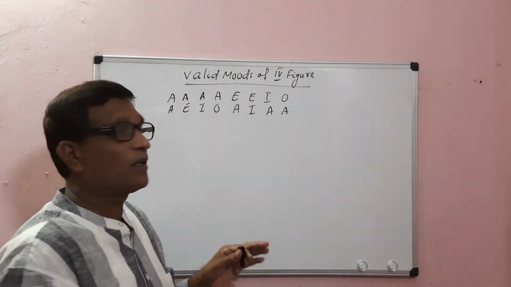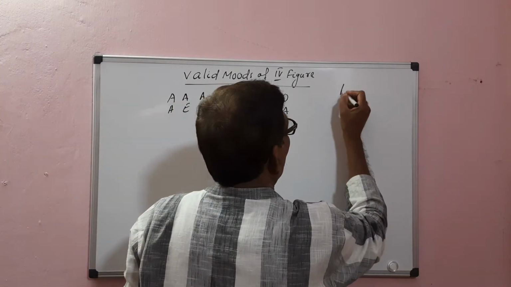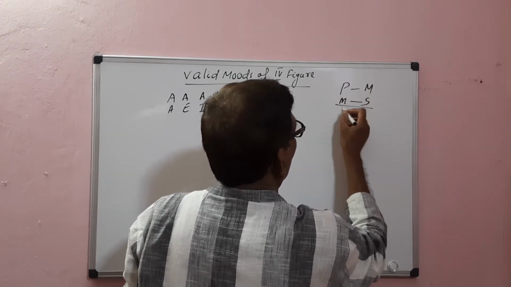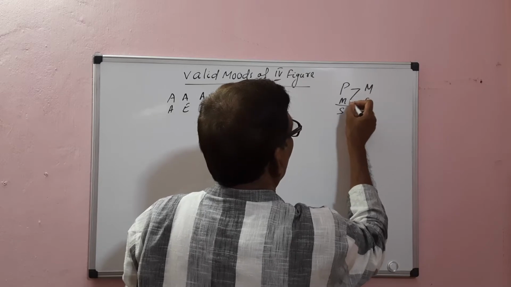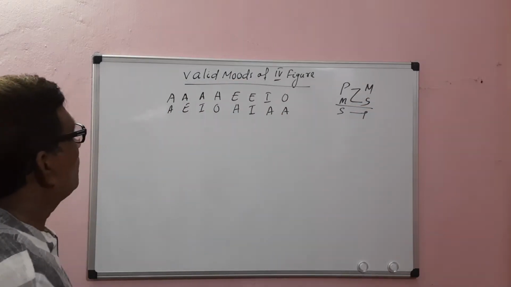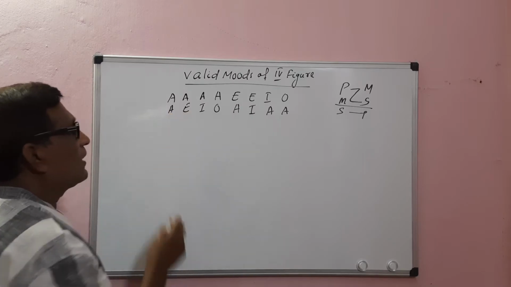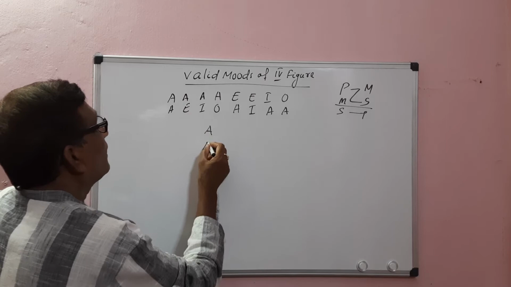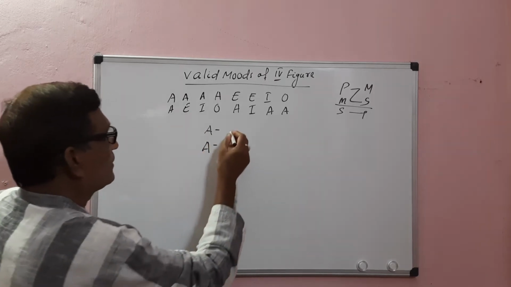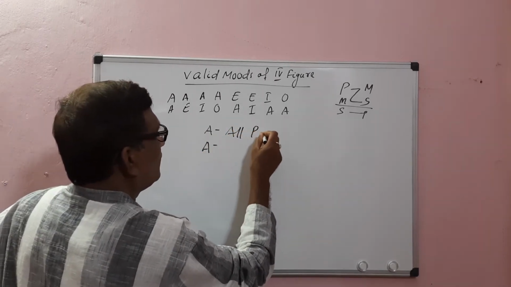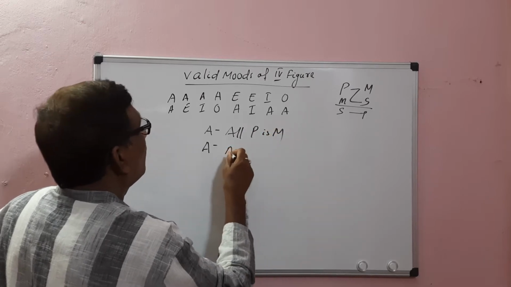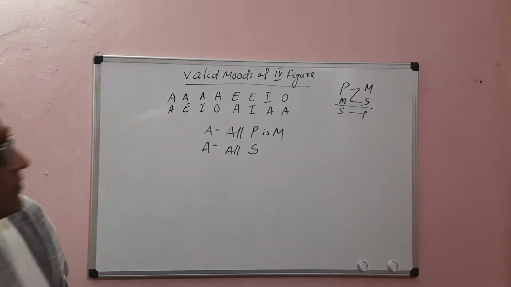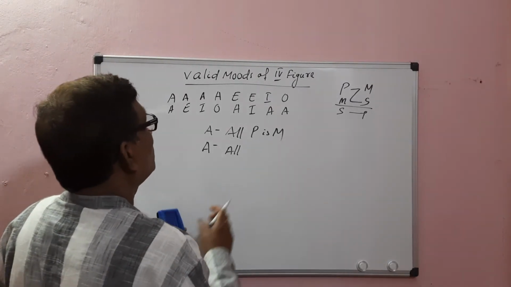The position of the middle term in the fourth figure is PM, MS, SP. First of all, we have to say whether from A the conclusion will derive or not. From A, the major premise is A and the minor premise is A. So all P is M, all M is S.